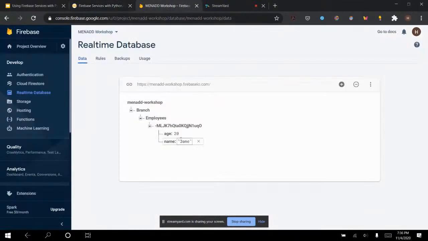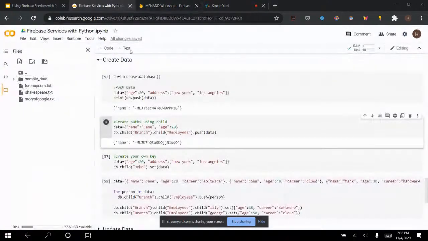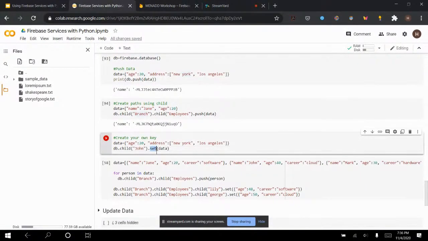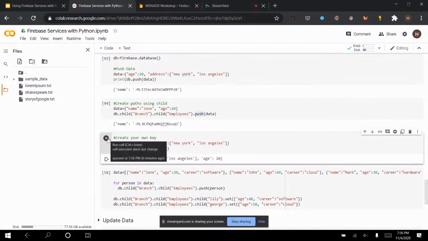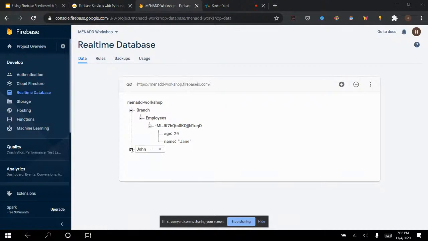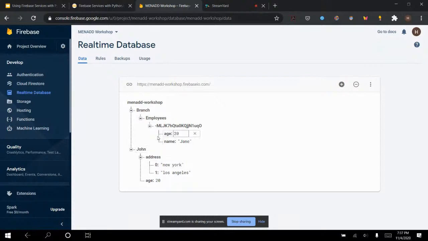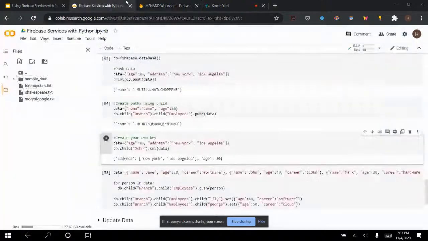Now you might ask, what if I don't want this ugly key right here? I want my own key. I want the key to be Jane and the age to be 20 inside it. Here's what I do. I use dot set. Before we were using dot push, now we use dot set. If I run it, there we go. Now I have the exact same info, but instead of the key being a randomly generated ID, it's just John, because I specified db.child(john).set(data). That's really the difference. That's how we create data.